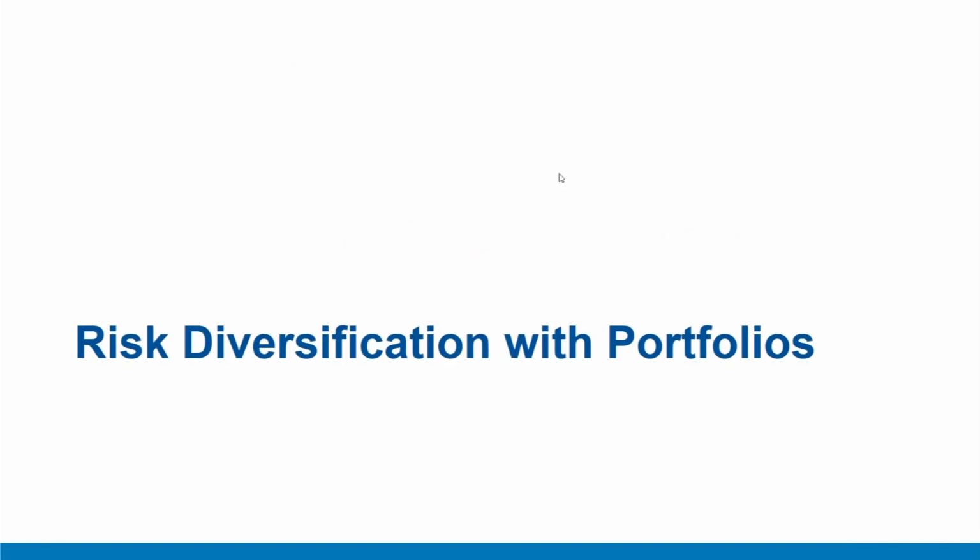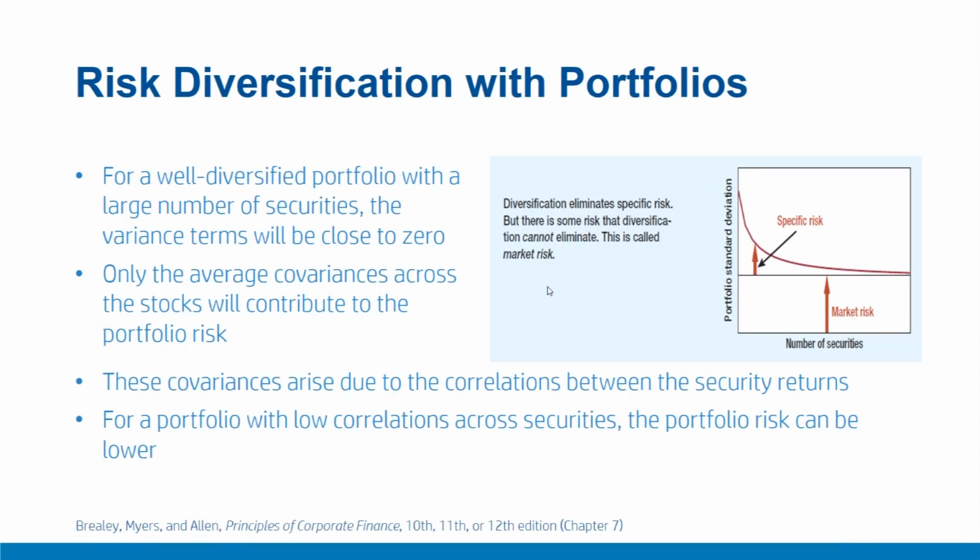Risk diversification with portfolios. In this video, we'll conclude our discussion on risk diversification with portfolios with the help of a few numerical examples. Now we have understood that in a portfolio with a large number of securities, the summation of variance terms is close to 0. For example, if we start with a portfolio with one security, like in the diagram shown here, a large part of the portfolio risk comprises security specific or idiosyncratic risk, which is driven by the variance terms, the diagonal terms that we saw.